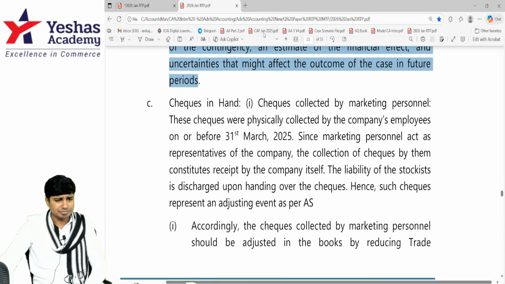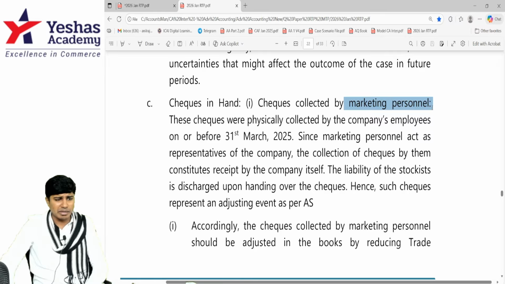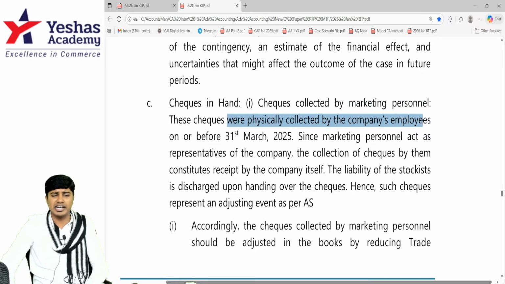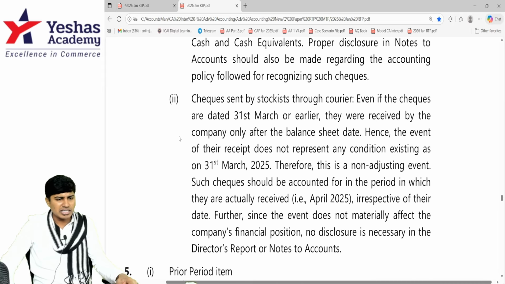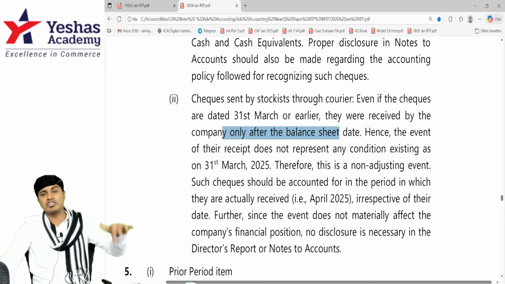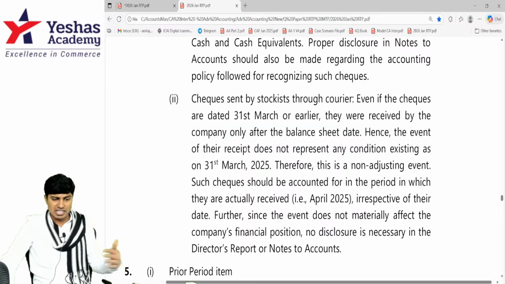Let's see. Checks in hand. Checks collected by marketing personnel. These checks are physically collected by company's employees on or before 31st March. Since marketing personnel act as representative by the collection of check, it will be recorded as a part of our entity's cash collections. However, second case, checks collected through courier, even if the checks are dated 31st March or earlier, were received by the company only after the balance sheet date. Hence, this will not be recognized as a part of our receipt.